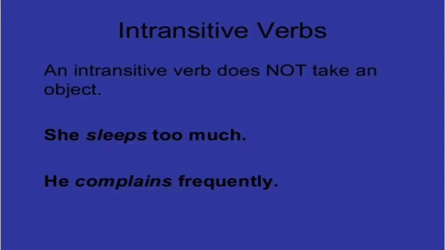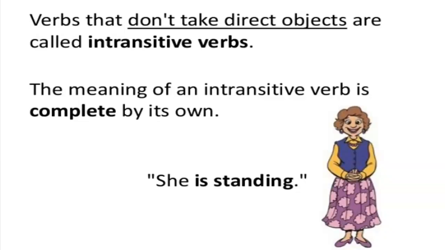She sleeps too much. He complains frequently. In both these sentences, we don't find any objects, but still the meaning is complete. And so, sleeps and complains are intransitive verbs. Verbs that don't take direct objects are called intransitive verbs. The meaning of an intransitive verb is complete on its own.